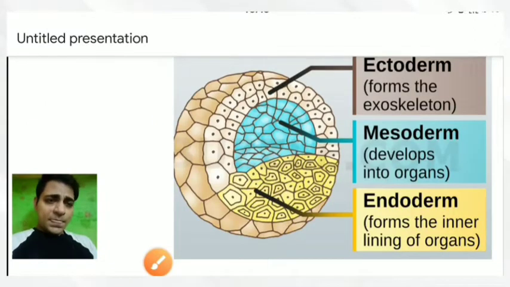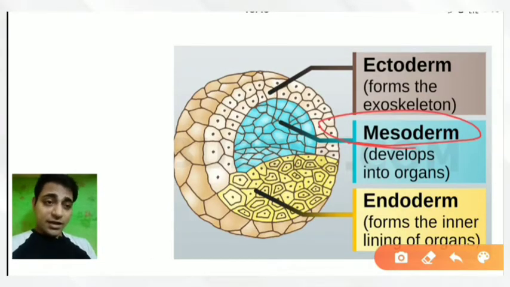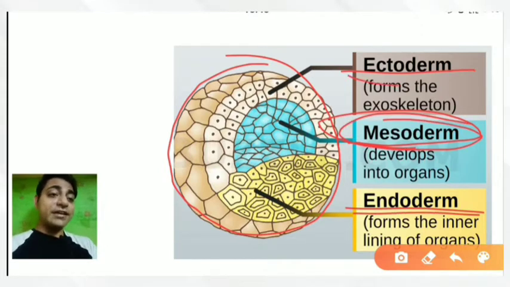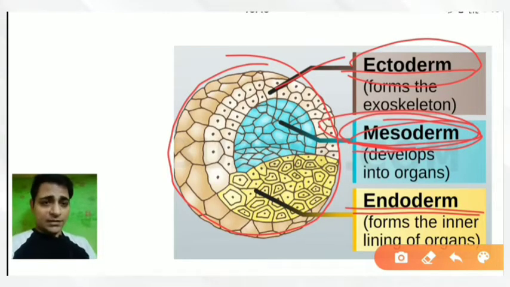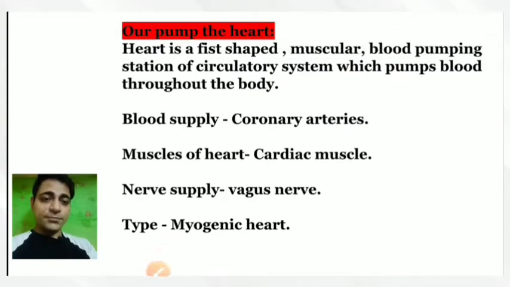Now, which kind of tissue is the heart? Heart is a kind of mesodermal tissue. Heart is formed from the embryonic mesodermal tissue. Now what does it mean? During our embryonic development, this is the embryo, the blastocyst phase, you can say. During our embryonic development, we have three different kinds of tissues: ectoderm, mesoderm, and endoderm. The middle part of the tissue is known as mesoderm, and the external part of the tissue is known as ectoderm. Here you can see that. So the heart is formed from the middle layer of the embryonic tissue that is known as mesoderm.